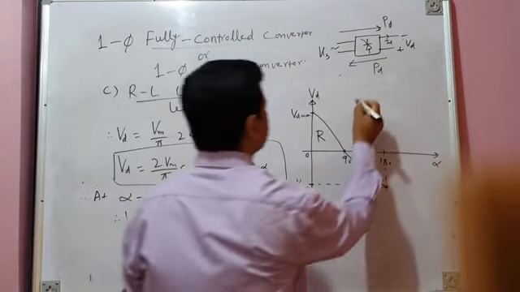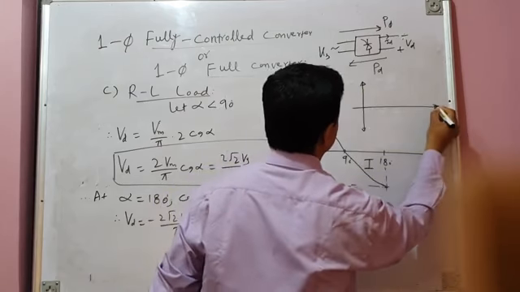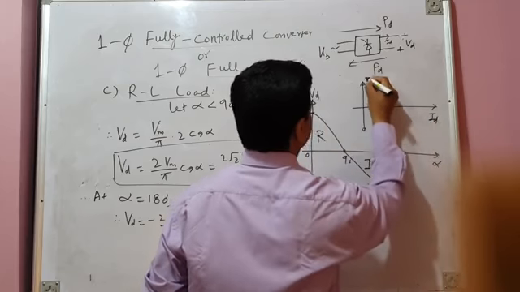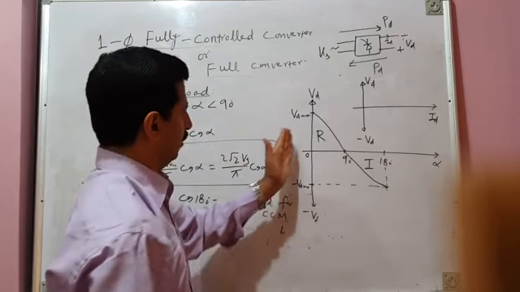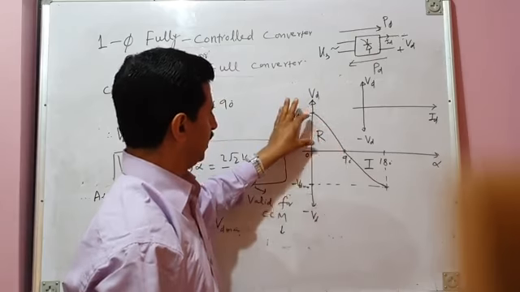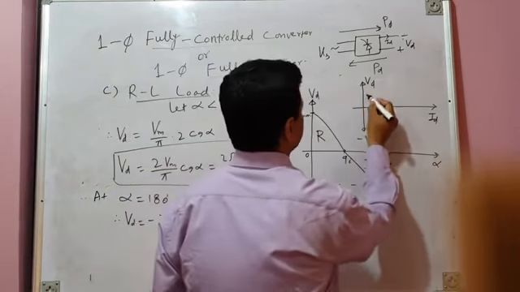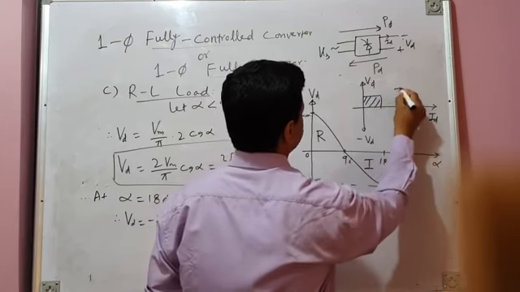So therefore, if you see the quadrant operation, this is Id, this is plus Vd, this is minus Vd. For alpha, that is delay angle between 0 and 90 degrees, average output voltage is positive and current is always positive. So your converter operates in first quadrant.